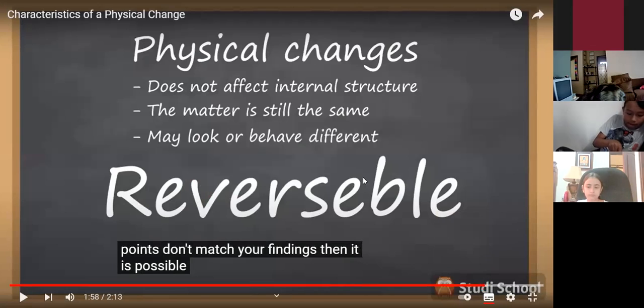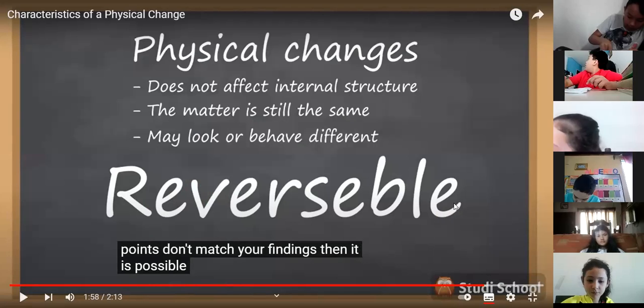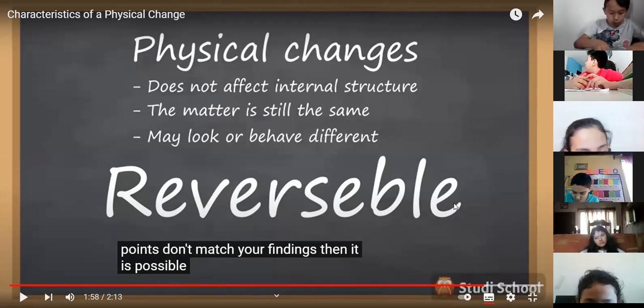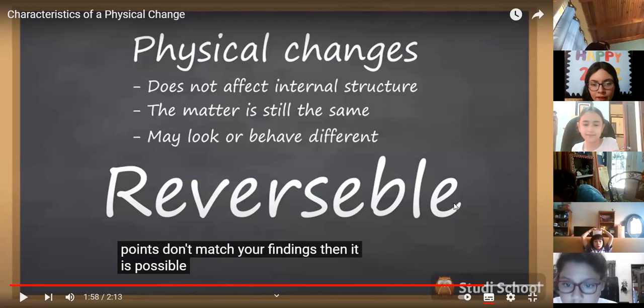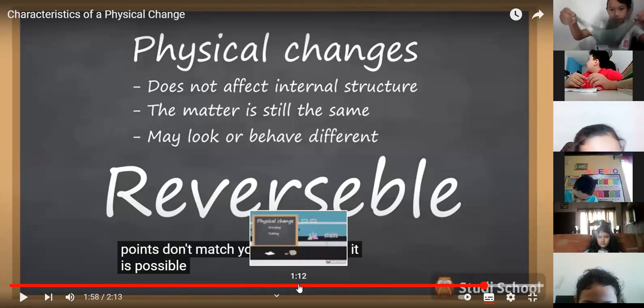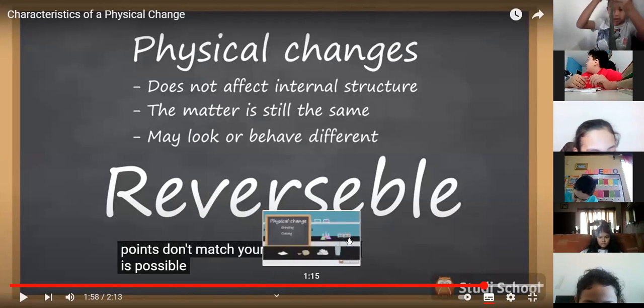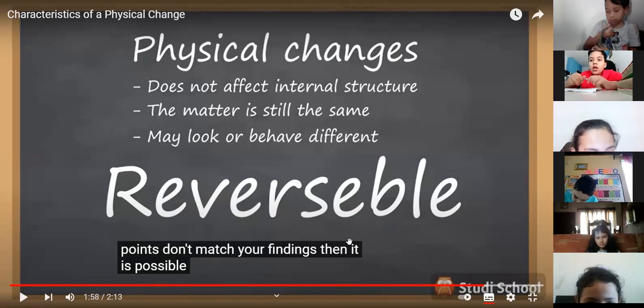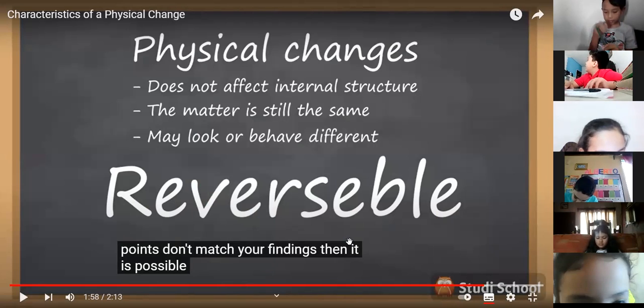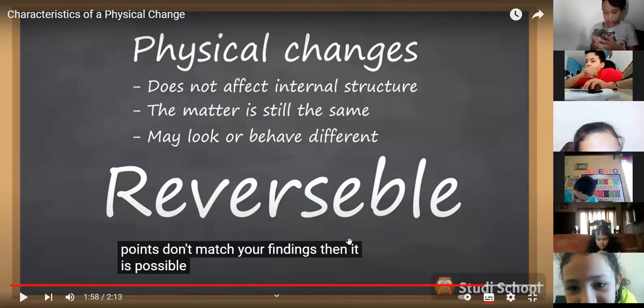Okay, comments about the video, class, about physical changes. What do you understand in this video? That the physical changes can be reversible. It can be reversible, that's right. What else? It mentions one example in the video, that if the water is mixed with the sugar, the water can evaporate, but the sugar is still there.